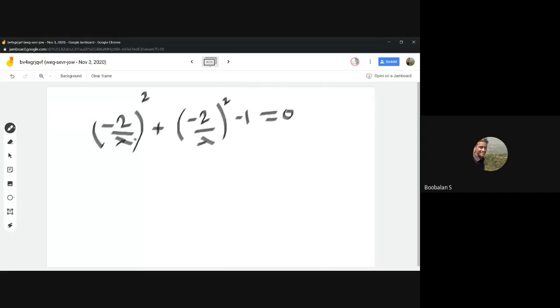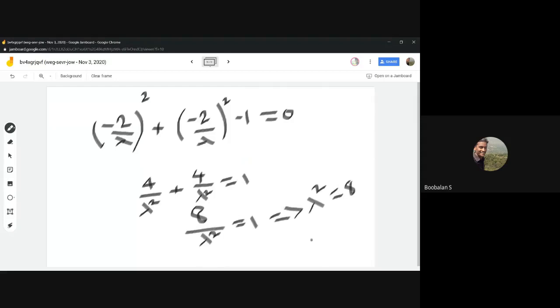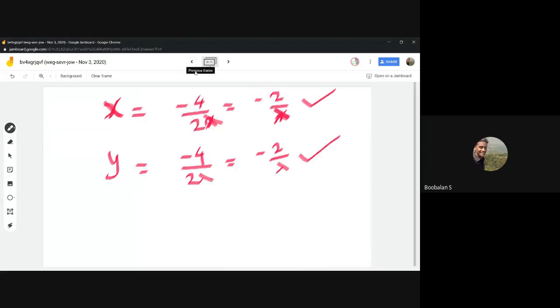Now find the lambda value: 4 by lambda square plus 4 by lambda square equal to 1. So 8 by lambda square equal to 1, and finally lambda square equal to 8, lambda equal to square root of 8. Once we get the lambda value, we have an equation over here.